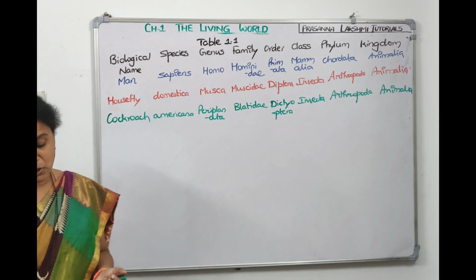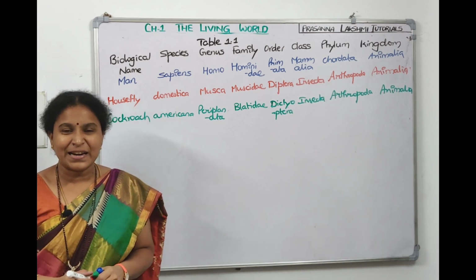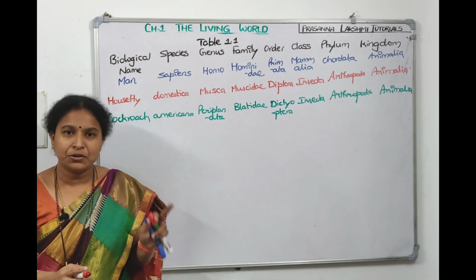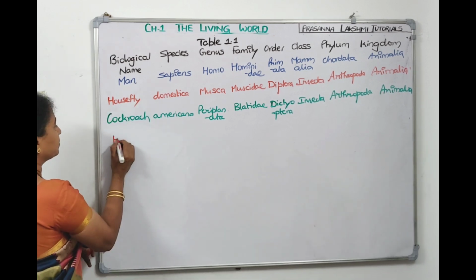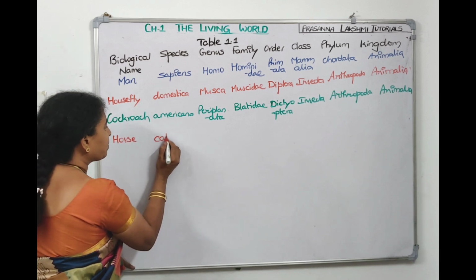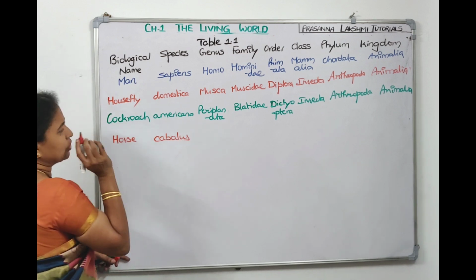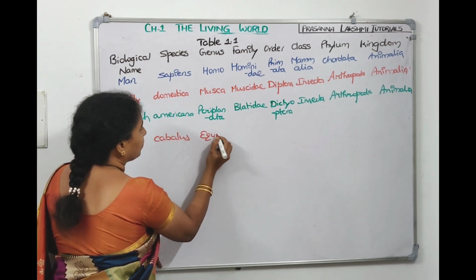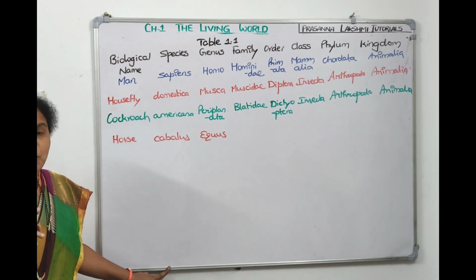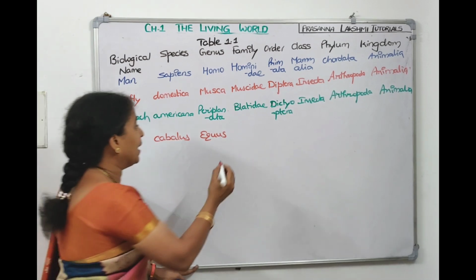Let's go with Equus also. Equus means it's horse, right? Horse they asked in NEET 2017 examination. So that also I am going to add here. Let's go with horse. Equus caballus. Caballus is a species name then. Equus is a genus name. And horse belongs to which family? Equidae.